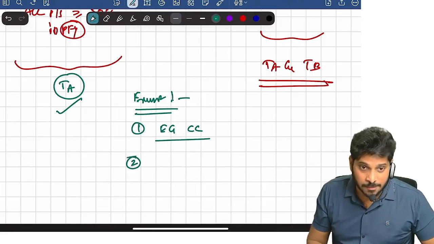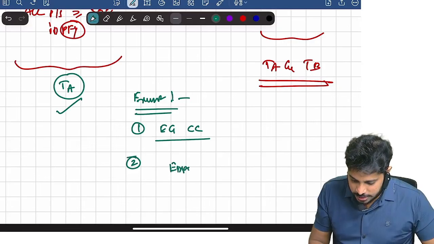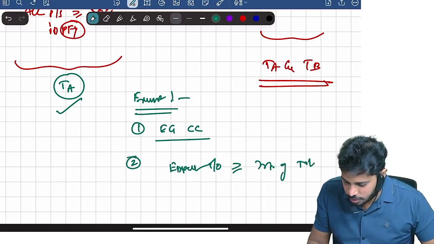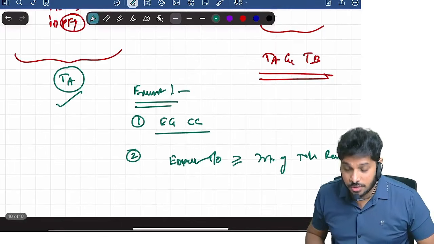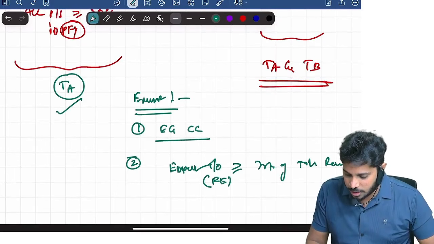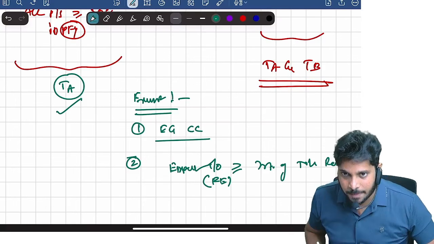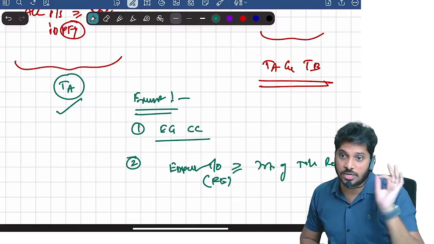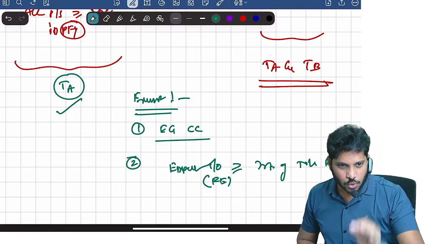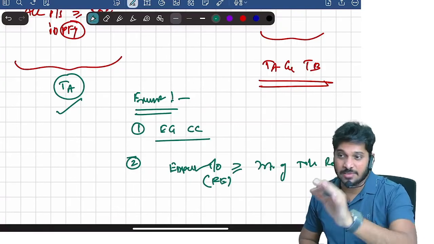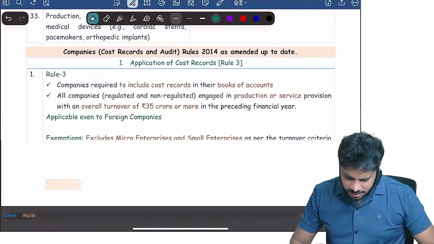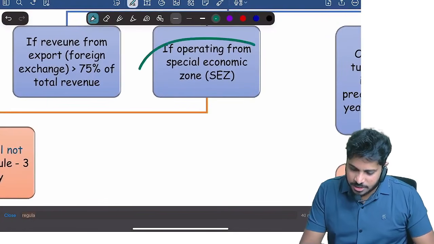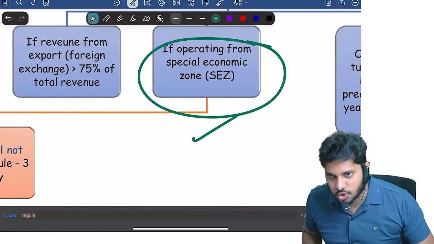Second one, export turnover. Export turnover is more than or equal to 75% of total revenue, and that too export turnover in foreign exchange. If a company's export turnover in foreign exchange is minimum 75% of the total revenue, that company is also exempt from cost audit. And there is one more exemption: if a company is operating from a special economic zone, that's it.